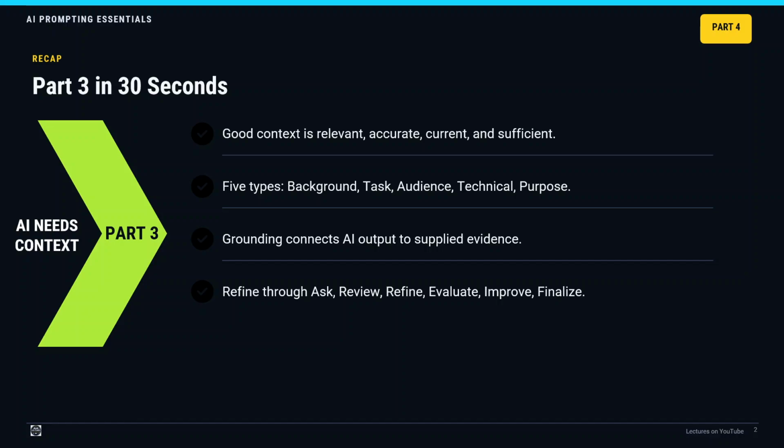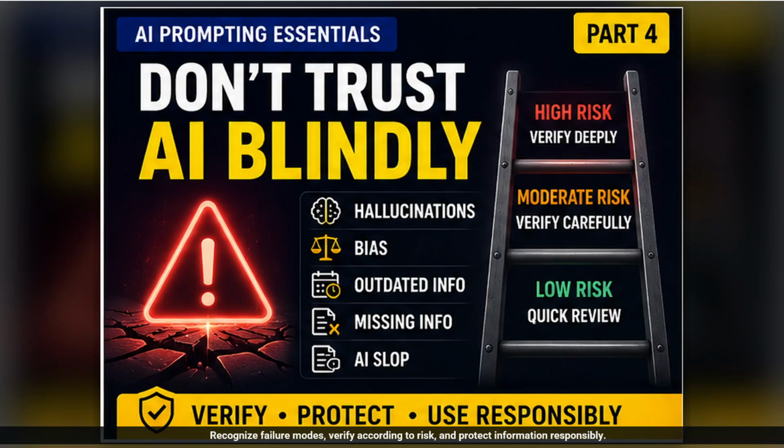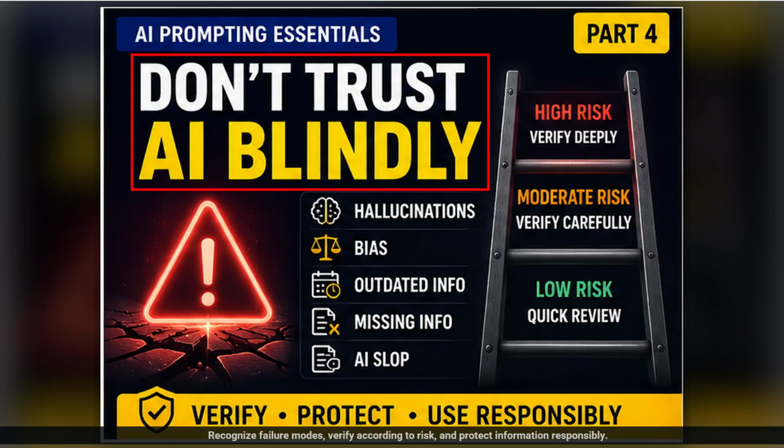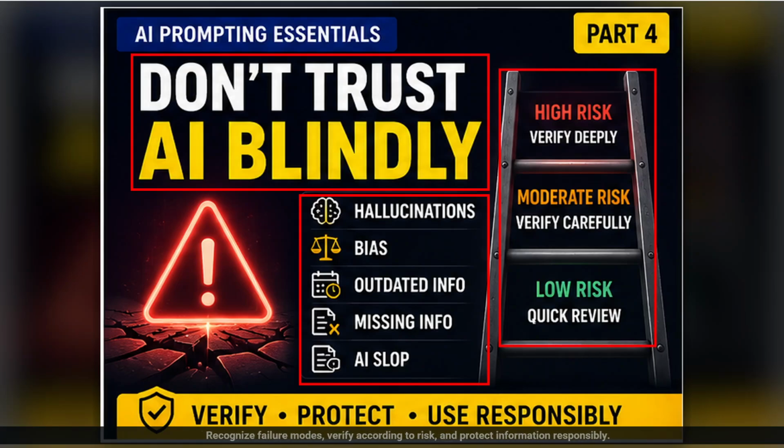We now turn from creating stronger outputs to evaluating and using them responsibly, where professional skepticism becomes essential. By the end of this video, you will learn how AI can fail, how much verification different tasks require, and how to protect sensitive information before using or sharing AI-assisted work.